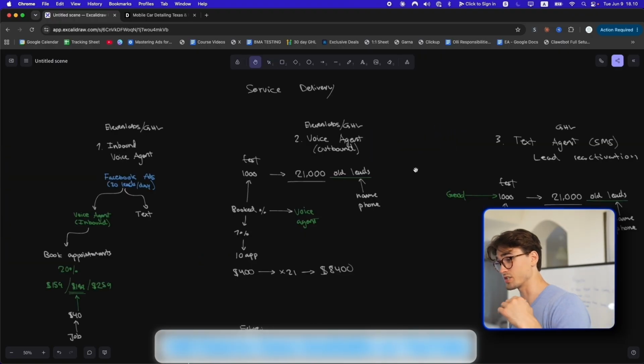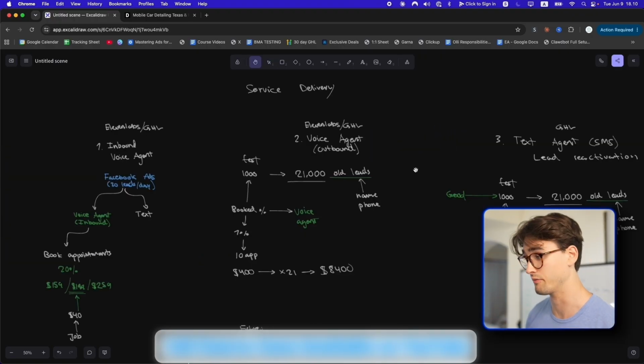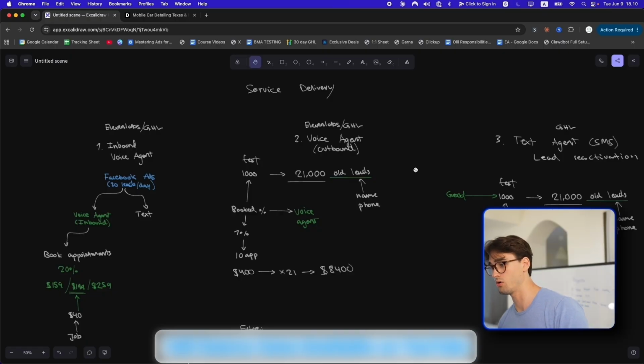Great. This could either go extremely well and we book in a bunch of people and we get a bunch of jobs done and we make a very good commission, or we run into issues like either bad leads, that's the main one, which I don't think they have. I think we are good on the leads. Or they will not be able to close them or fulfill them when we send over the jobs. Those are kind of like my main worries right now, but let's see if we can fix those.